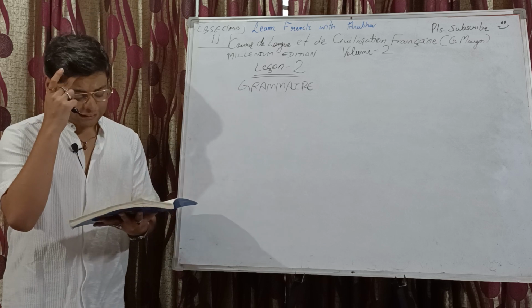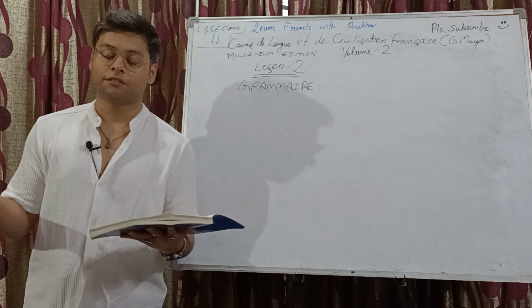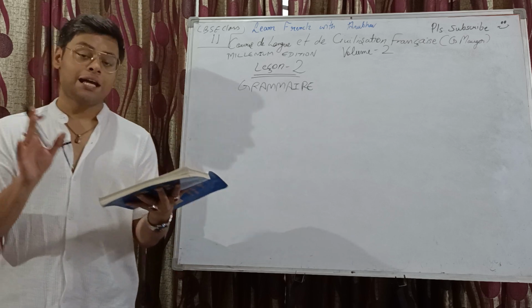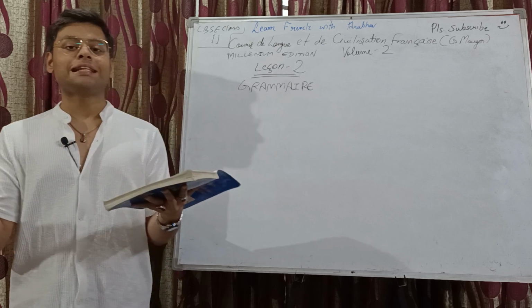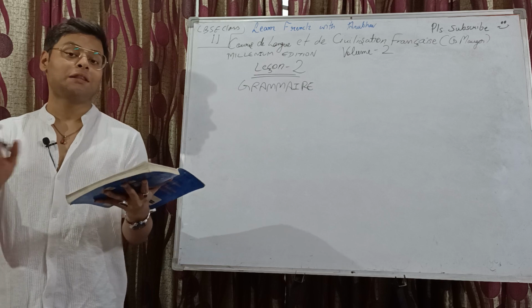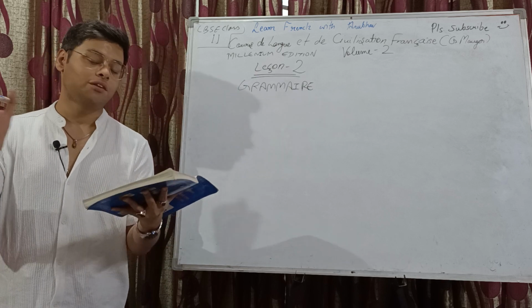So, let's start discussing the grammar portion of it. Le passif, the passive voice. Les touristes visitent la France. Active voice, the tourists visit France. La France est visitée par les touristes. France is visited by the tourists.